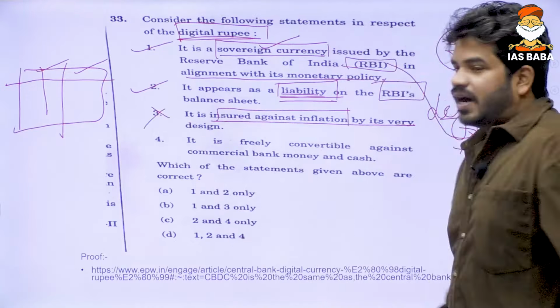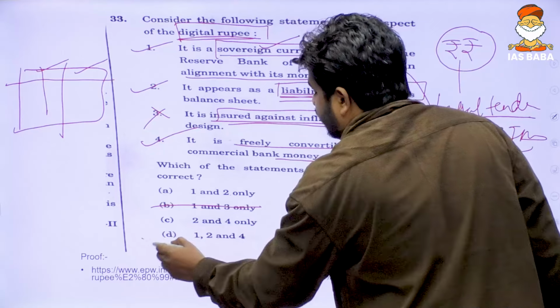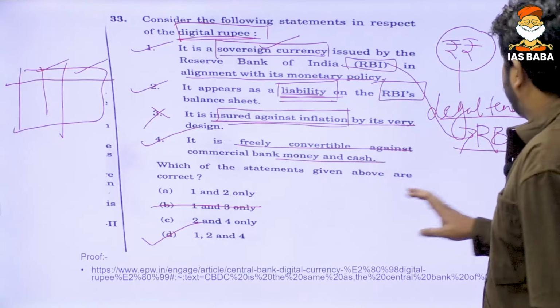Fourth is freely convertible against money or cash. Yes, it is freely convertible. So option 3 is wrong, and all of 1, 2 and 4 are right. So option number D is the right answer.